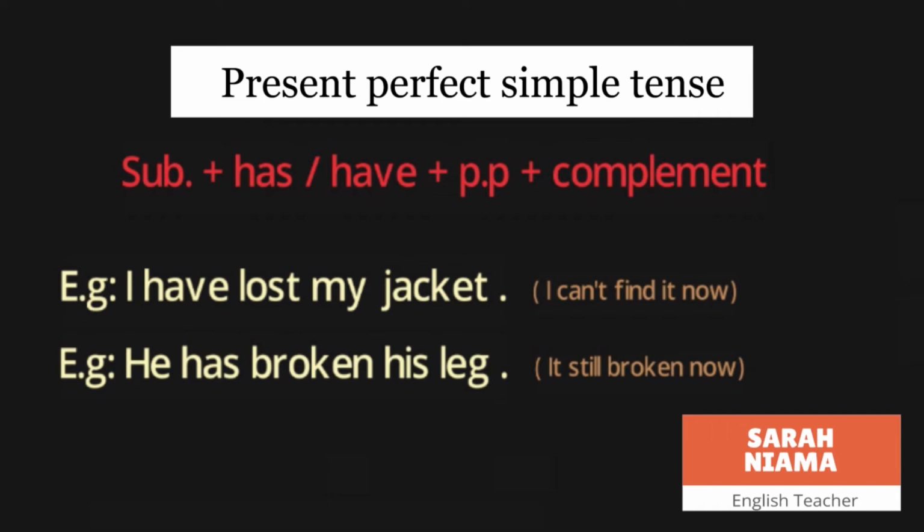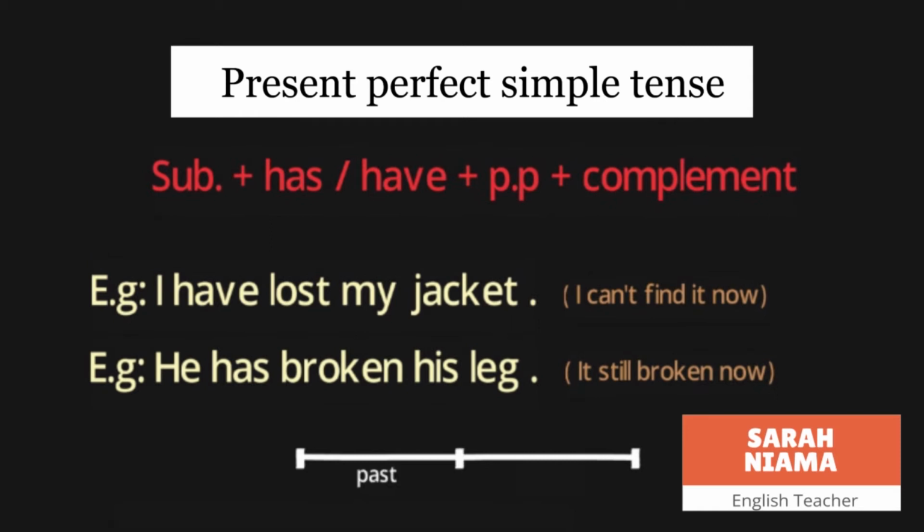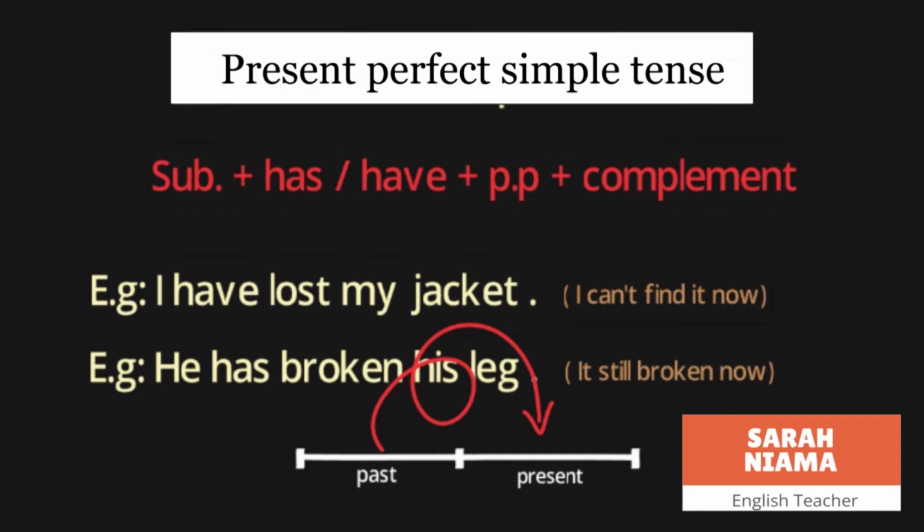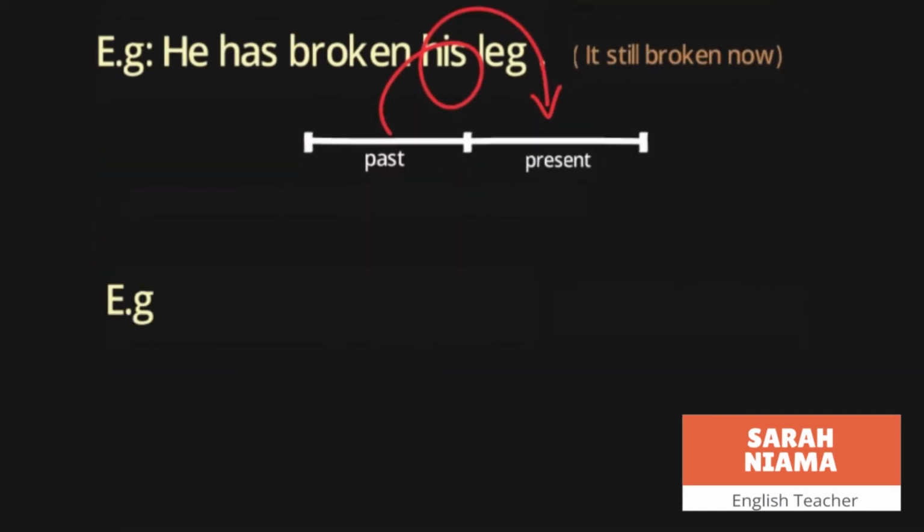So لذلك we use the present perfect simple tense to talk about actions that started in the past and have a result in the present. فنستخدم هذا الزمن حتى نحكي عن الأشياء اللي صارت بالماضي وأثرت على الحاضر. Like they've gone away.